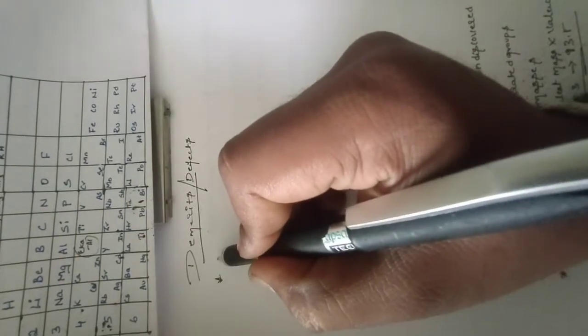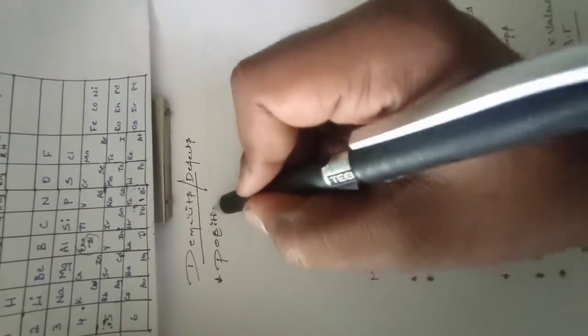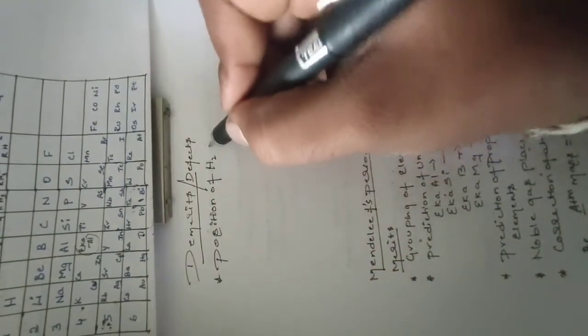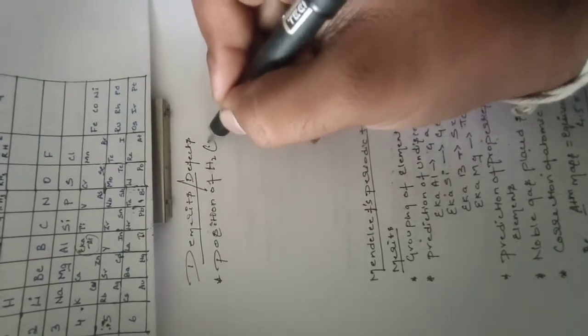You see, why did he fail? The first demerit is he did not give the position of the hydrogen atom, because it is not a metal.